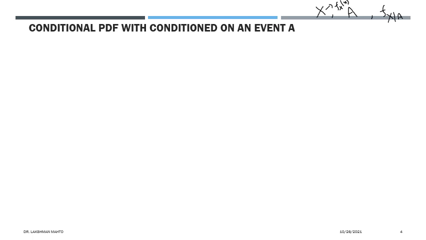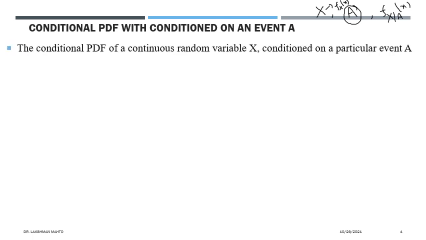This density would be totally different from the prior or actual density. Not much difference, though: if you normalize the given initial density of X with the probability of this event, you will get this conditional density, similar to the conditional probability mass function.